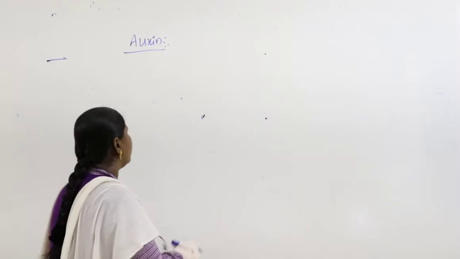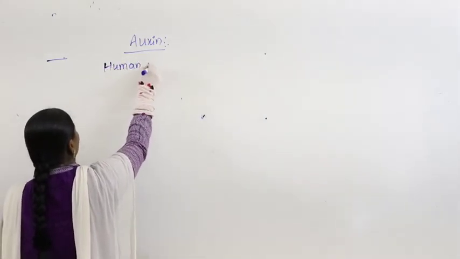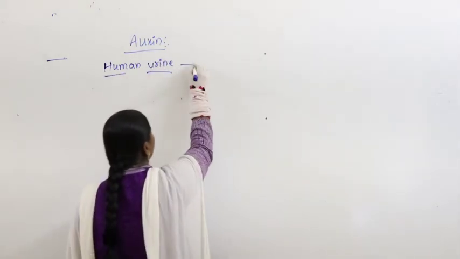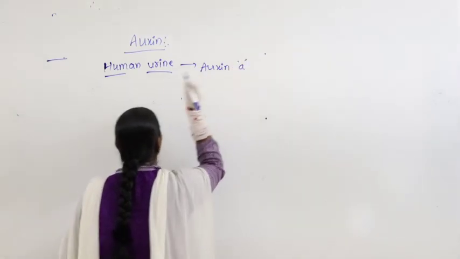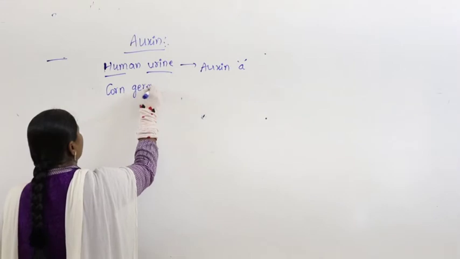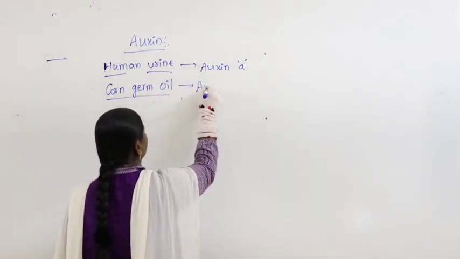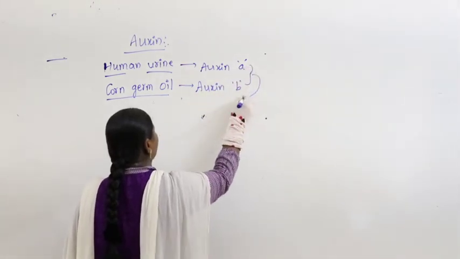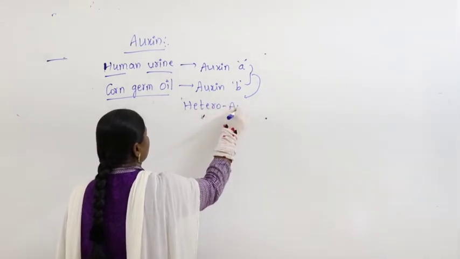Later they isolated from human urine what is called auxin A, and from corn germ oil what is called auxin B, and they referred to both of them as heteroauxin.